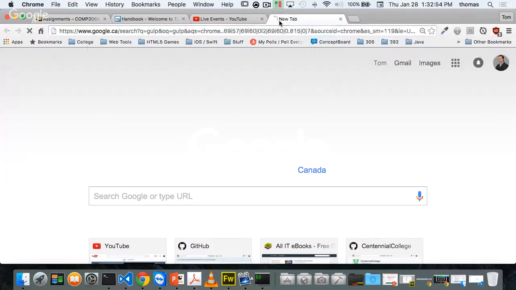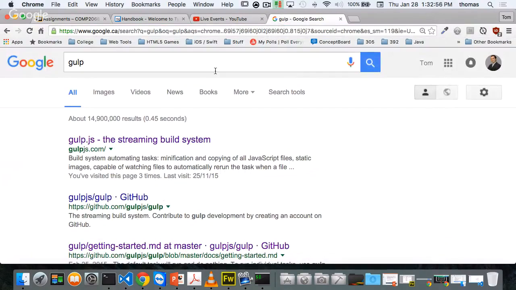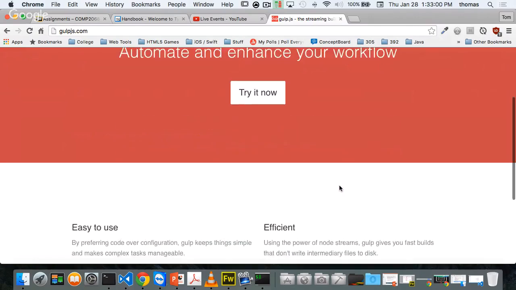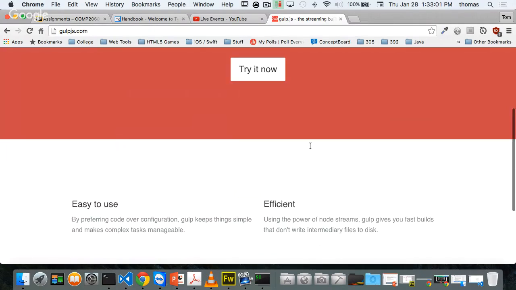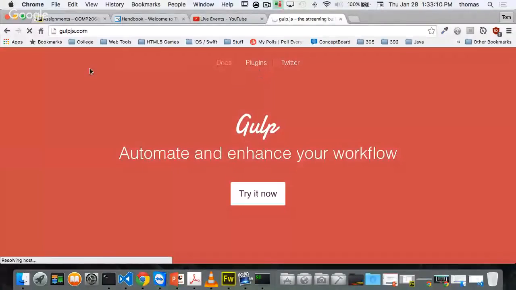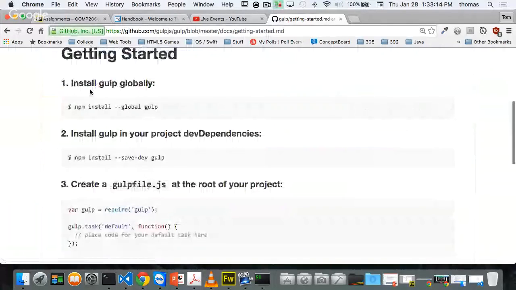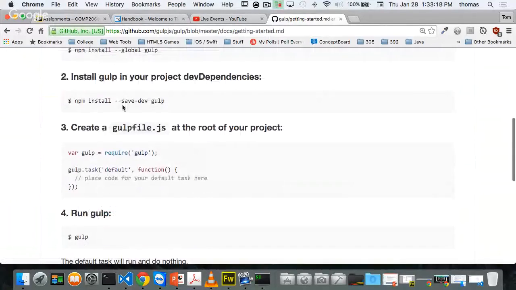One of them is called Gulp, right? Gulp.js is a Node module. You install Gulp in the global namespace using NPM, right? So that's how you would do it. And then from there, there's some instructions on how to do this. I can't go over it today. I will hit it at some point in the course.